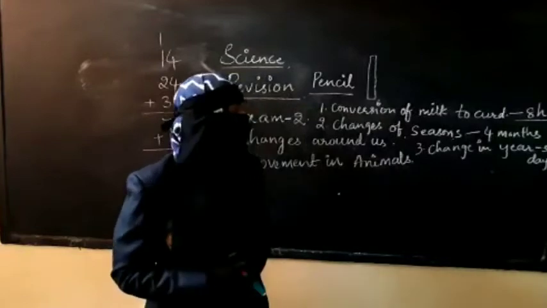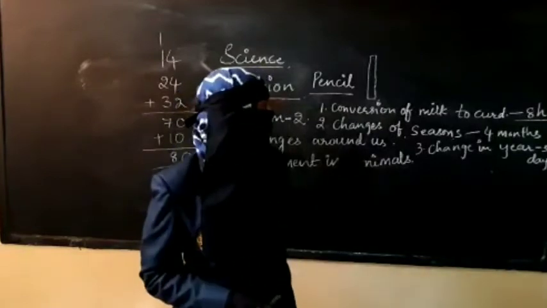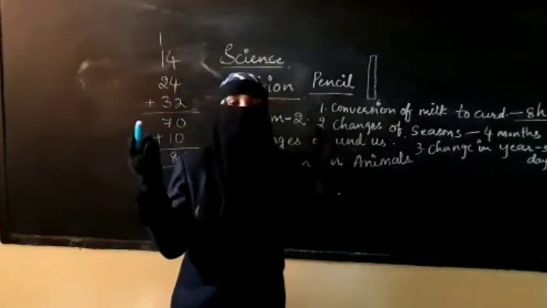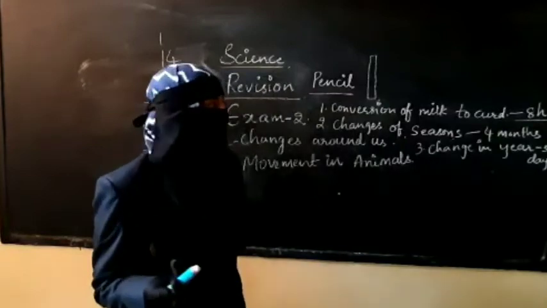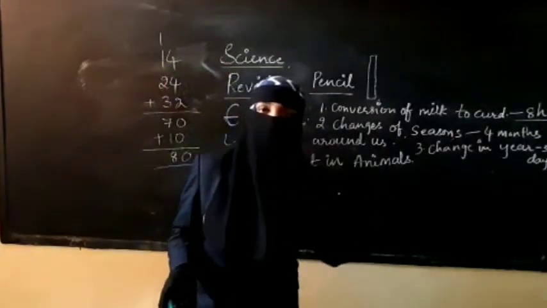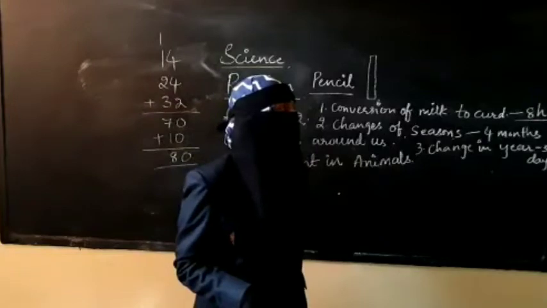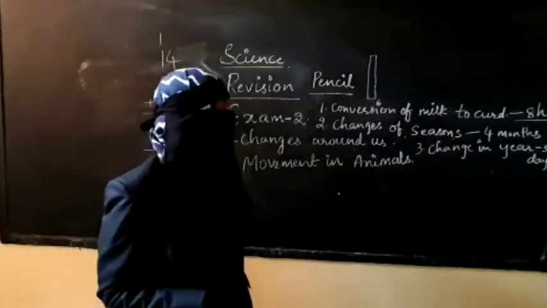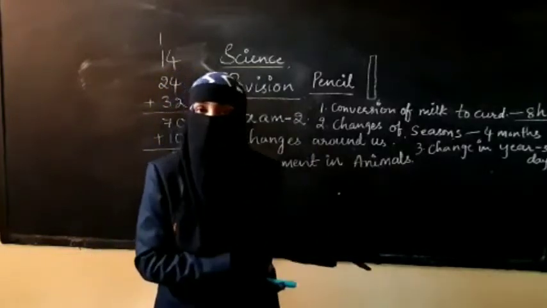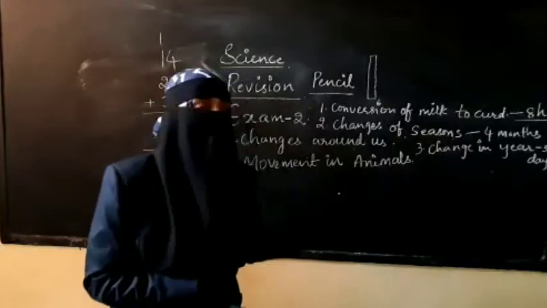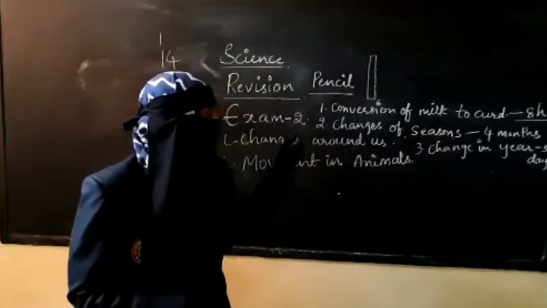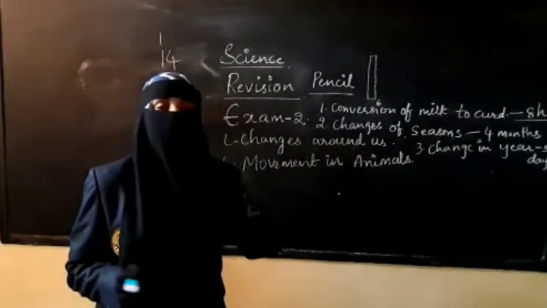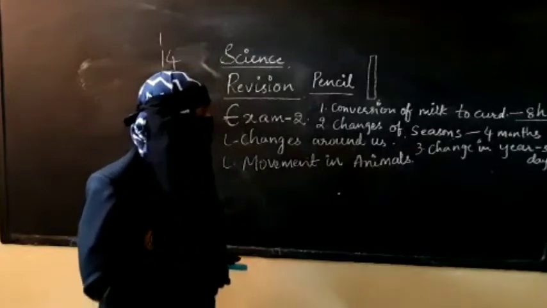Then for change in seasons, you can find out there will be a change in the air. In winter a cool breeze will be coming, whereas in summer a hot breeze will be coming. Not only that, fruits will come, so based on the fruits also you can decide what kind of change it is. This is how you learn about the cause and indicators of change.